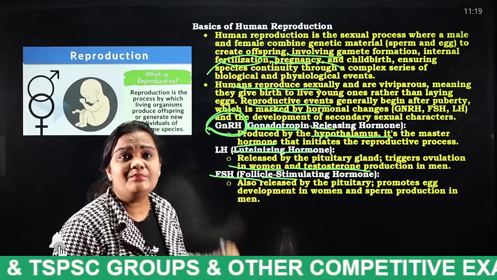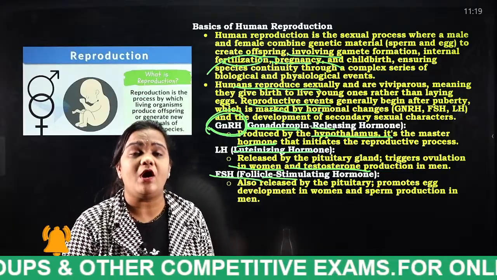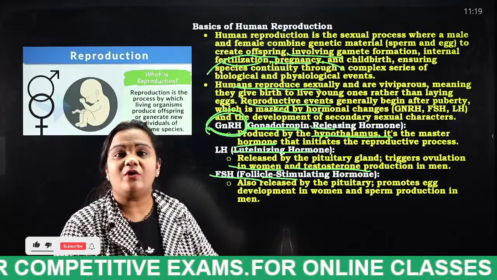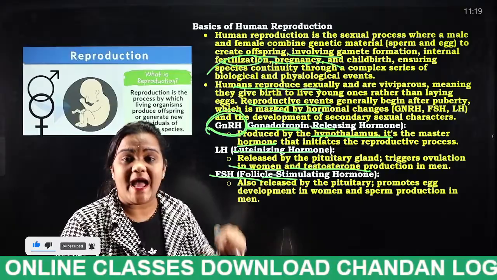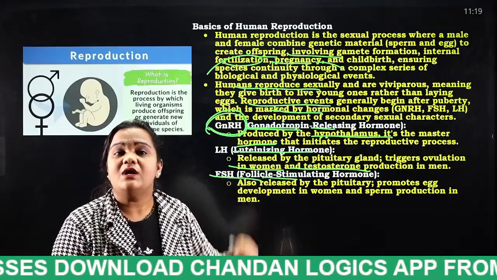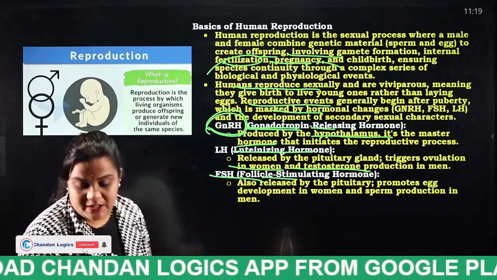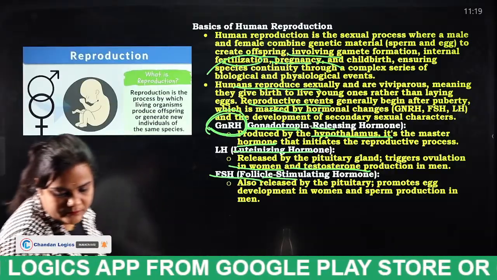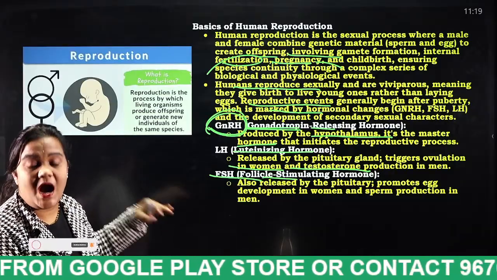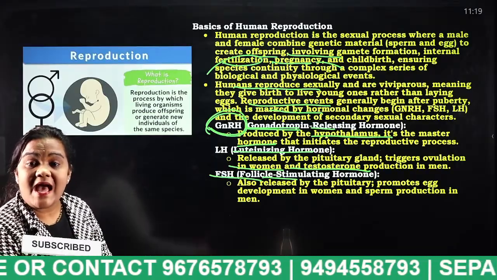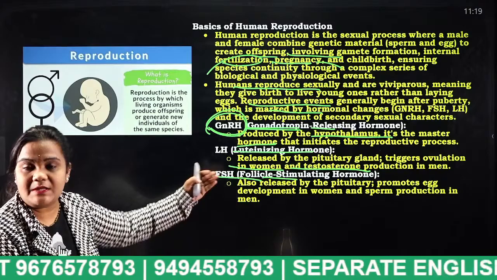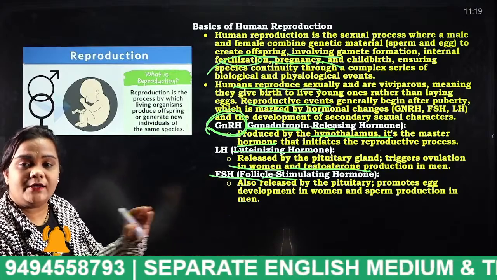Very important, students. Take a screenshot of it or make notes, because I have gathered everything in detail, in short. So make notes or screenshot it, students. These are the hormones released by the hypothalamus and pituitary glands, and they are responsible for the reproduction process in human beings.